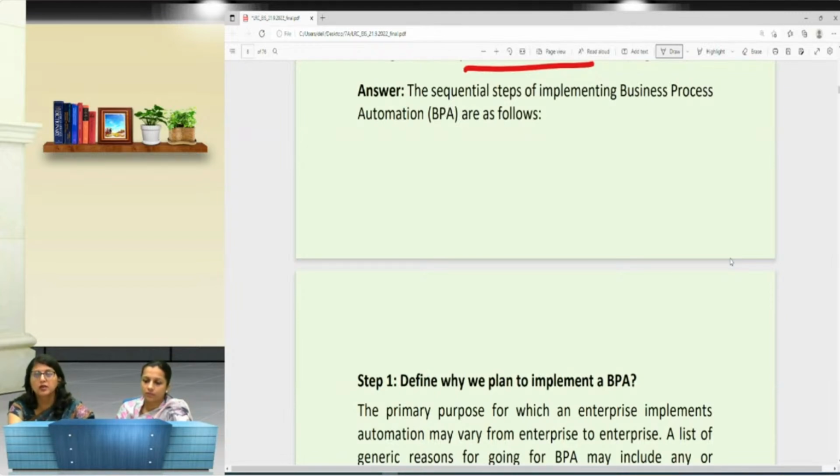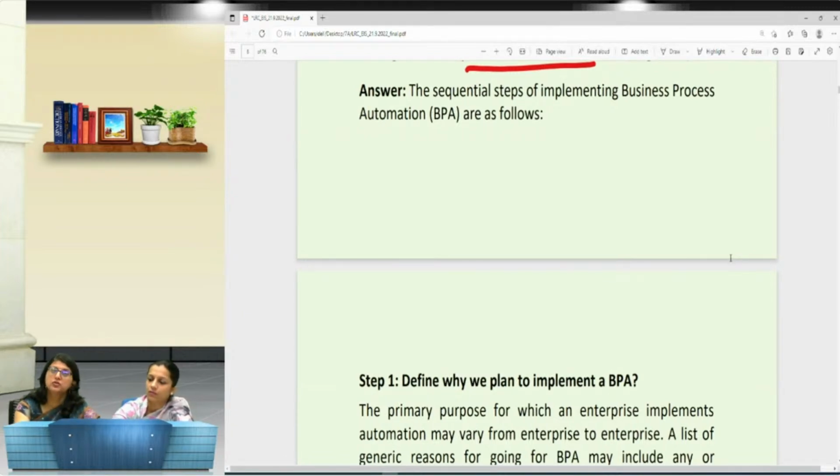So first of all, there are times when we write the answers corresponding to the marks. Suppose it's an open-ended question, write the characteristics or the benefits of BPA. I will write according to the marks allotted to it. But if it's a process, I have to mention all the points. And number 2, which is very important, I need to keep in mind the sequence also. It's not that step 4 will come before step 1, because the output of a particular step will be the input for the subsequent step. So we will have to mention all the steps.